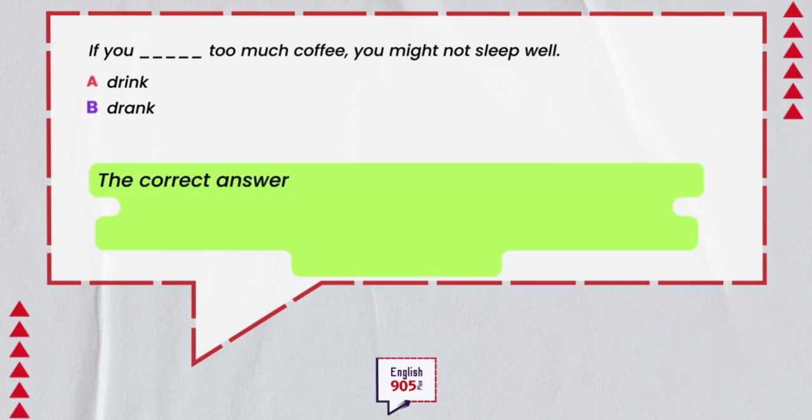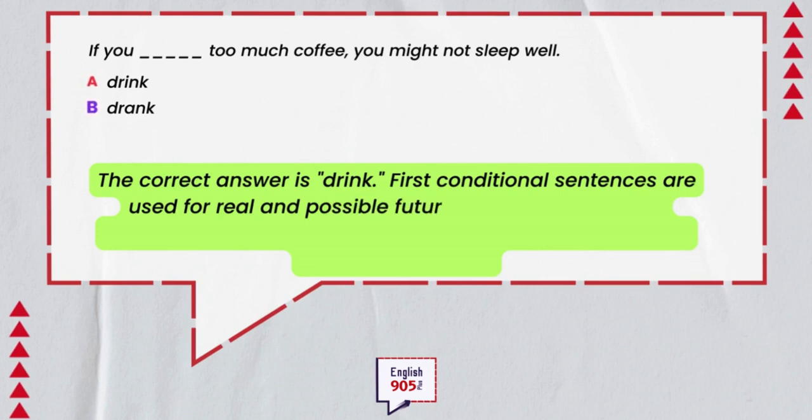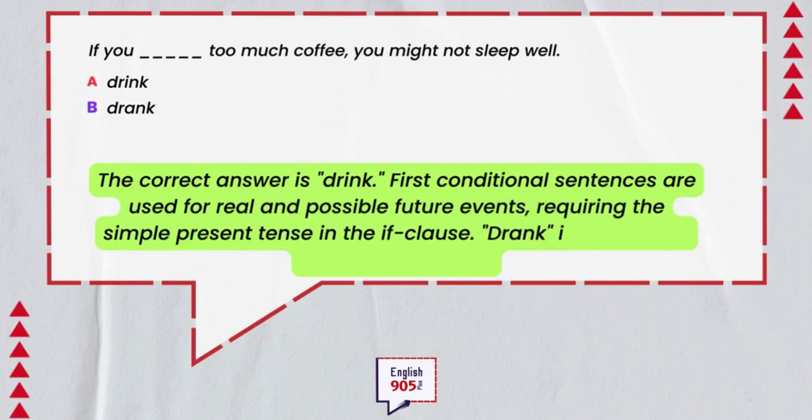The correct answer is drink. First conditional sentences are used for real and possible future events, requiring the simple present tense in the if clause. Drank is past tense, making it incorrect.